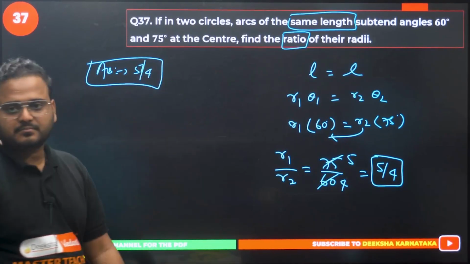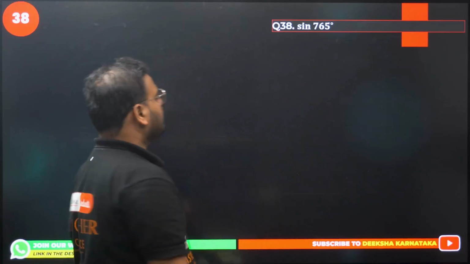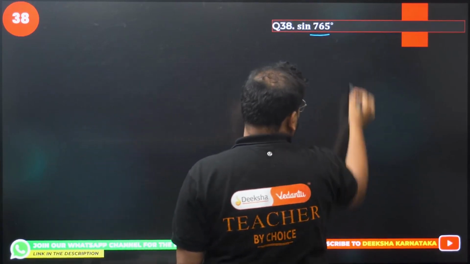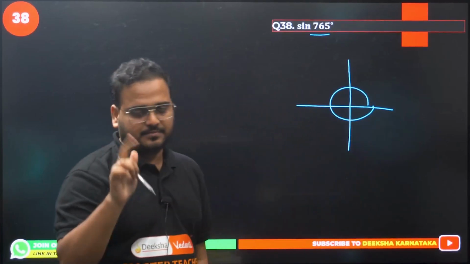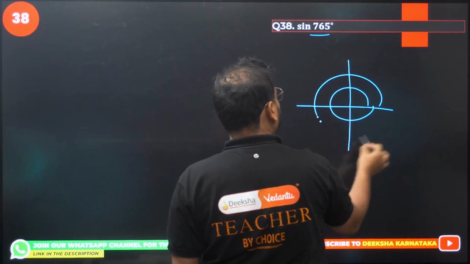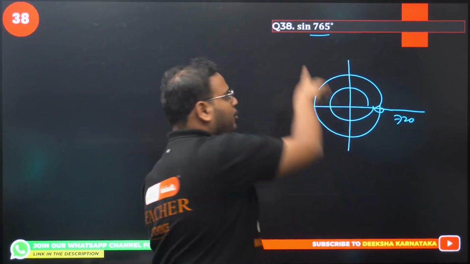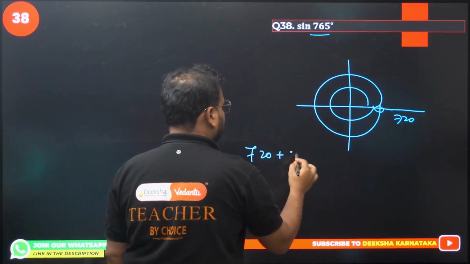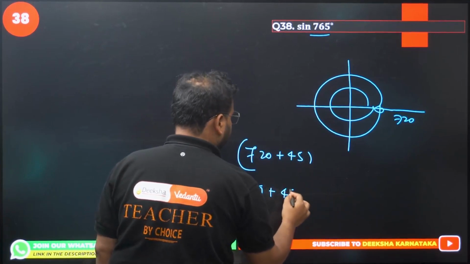Now 38. Sine 765 degrees. How do you solve this? Please check. If I go one rev, the angle is 360. One more rev, times 2, so 720 degrees is done. This angle is 765, which means I can write this as 720 plus 45. It means simply 2 pi plus 45.